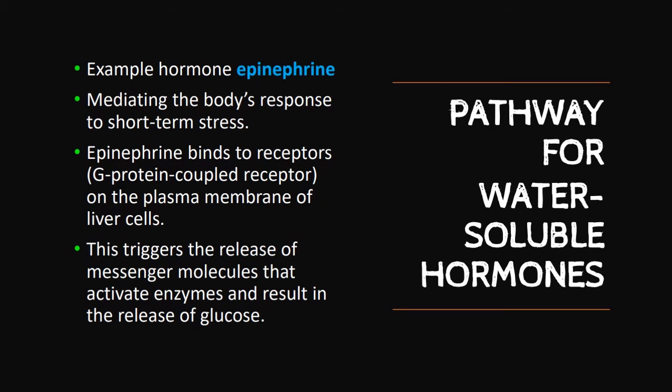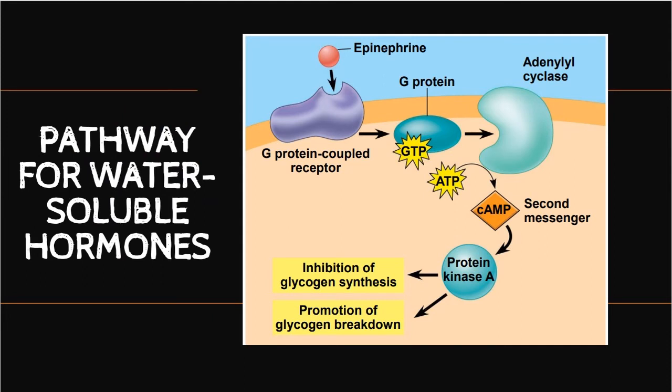In the form of a diagram, epinephrine binds to the G protein coupled receptor, and it will stimulate a series of enzymatic reactions where at the end it will increase the blood glucose concentration, either by inhibiting glycogen synthesis or promoting glycogen breakdown.